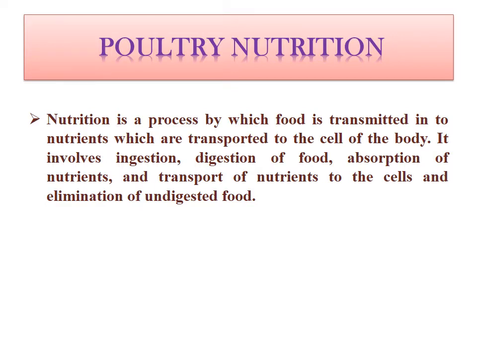These are present in the food. By our digestive system, the food is digested and the nutrients are released and absorbed, and via blood they are transported to the cells of the body. So it is called nutrition.